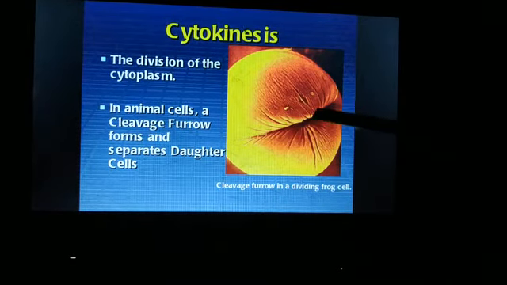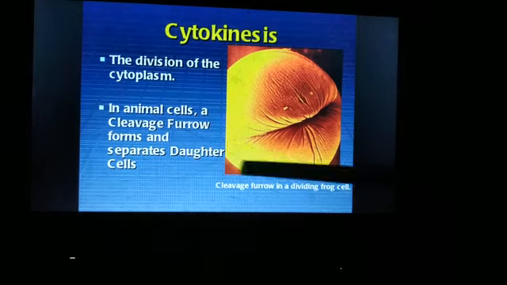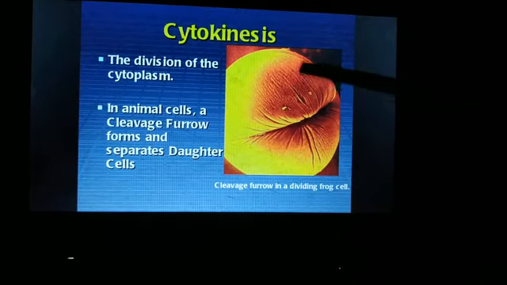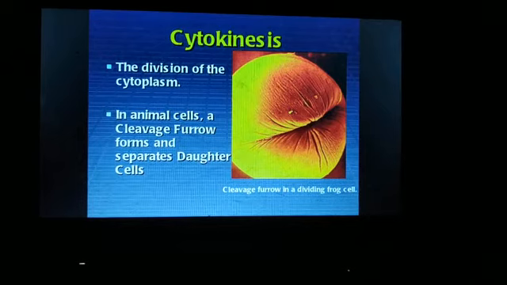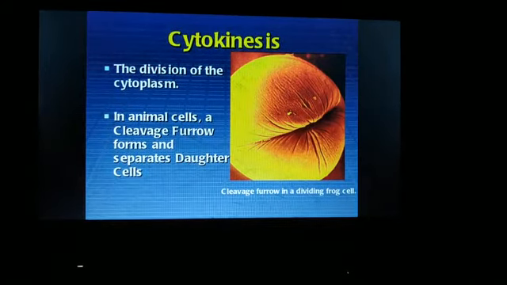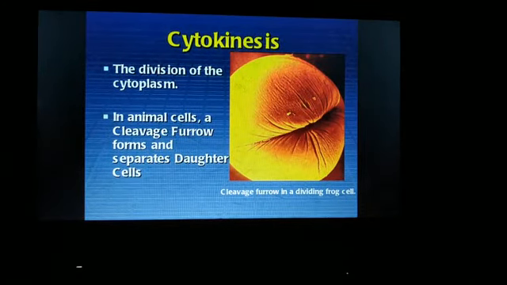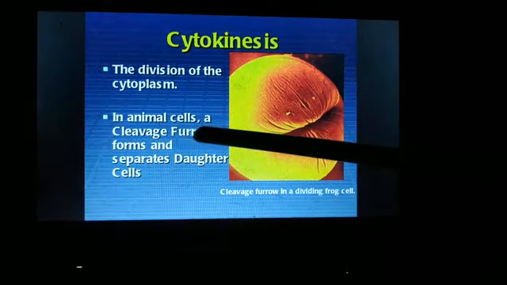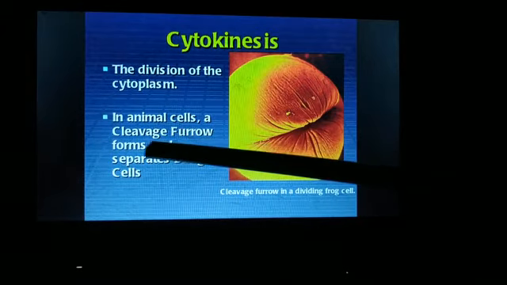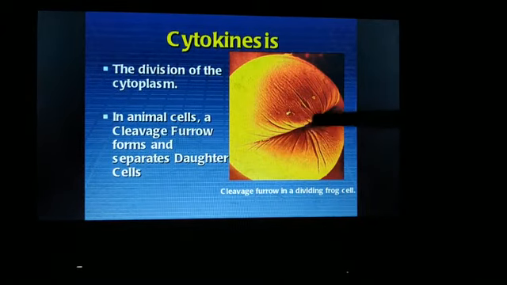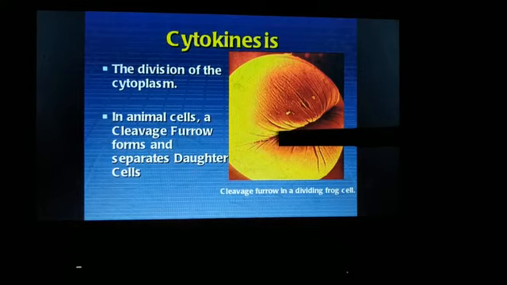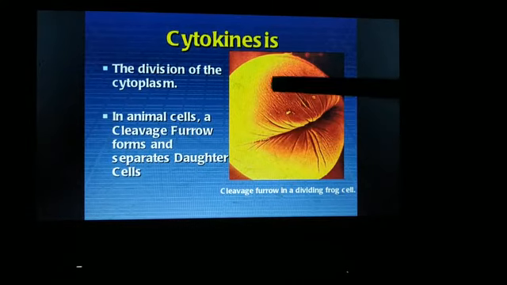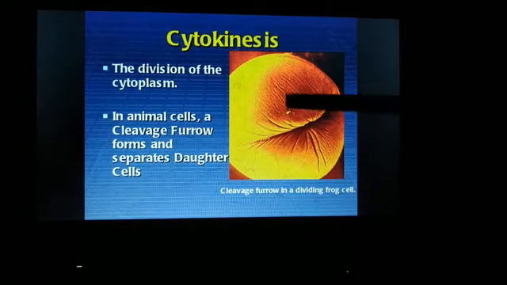Since in an animal cell the outermost layer is the plasma membrane, the plasma membrane will divide the cell into two daughter cells, and each cell will contain its own nucleus. So remember this, in an animal cell, a cleavage furrow forms in the cytoplasm, in the plasma membrane, which will divide the cell into two equal parts.